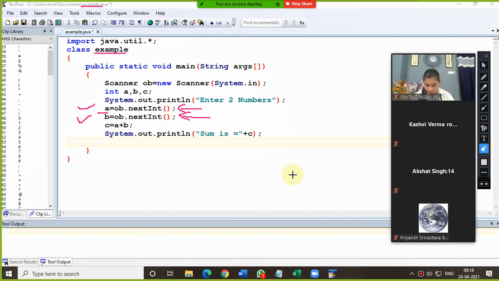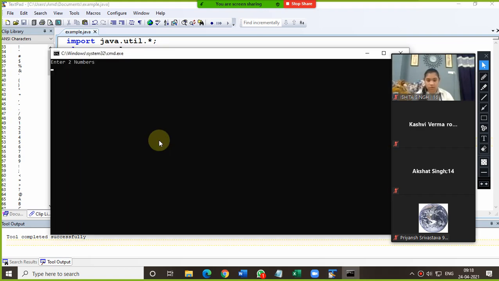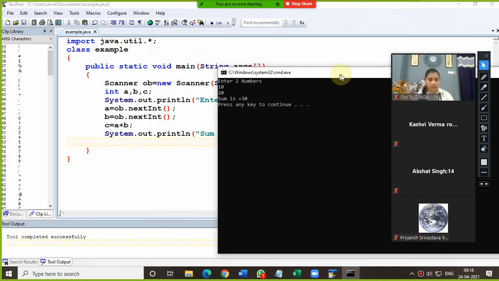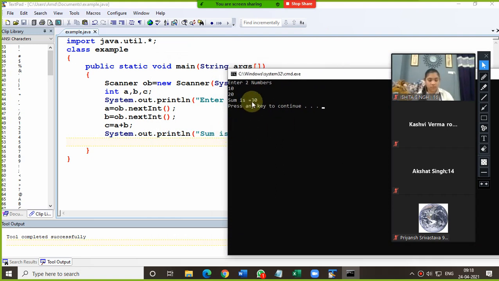Now, please pay attention, everyone. So now let me execute this program. Now see, two numbers we are inputting. So the first value is coming in A and the second number is coming in B. So we are doing C equals to A plus B. The sum is coming here, 30.